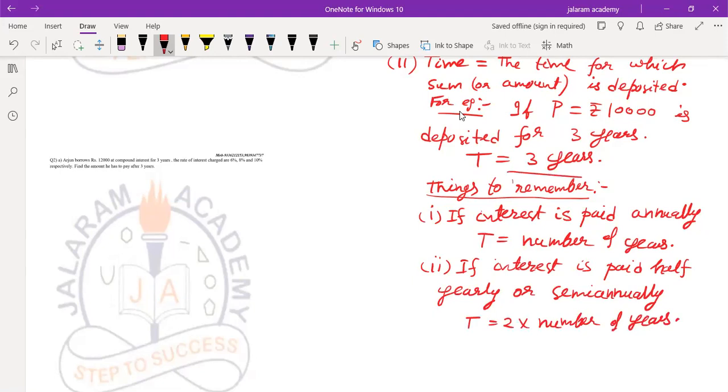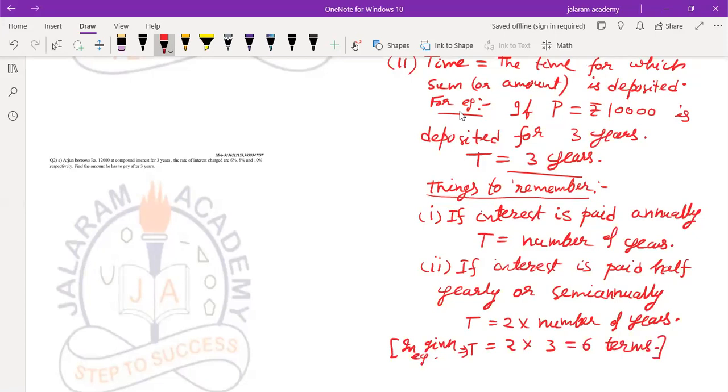In the above example, time becomes 2 into 3, that is 6 terms.